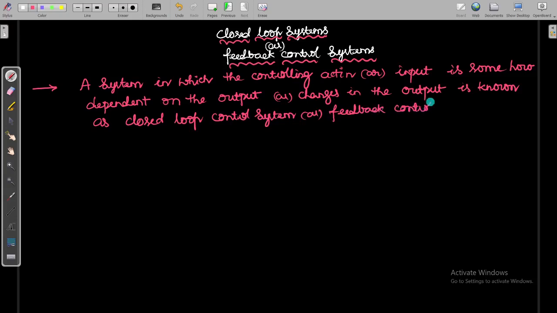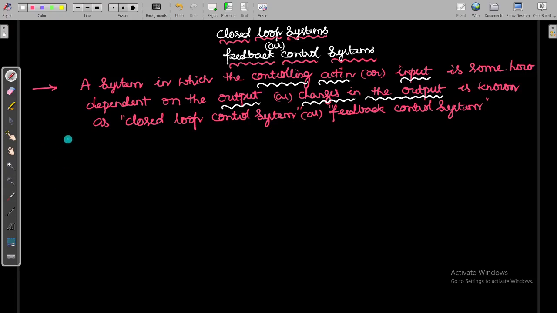So this is the actual definition of the closed loop control system or feedback control system. If you observe the important point here, a system in which the controlling action or input is somehow depending upon the output or changes in the output, that type of control system we will call the closed loop control system or feedback control system.